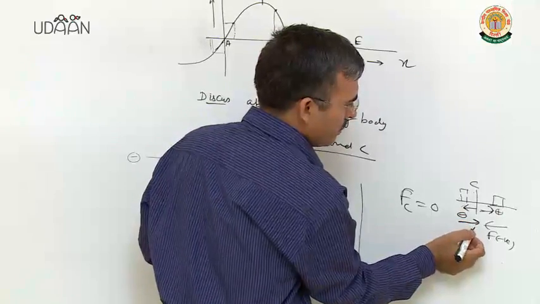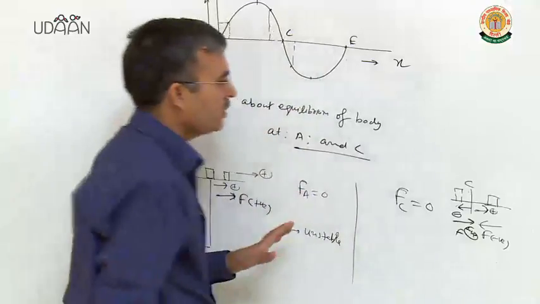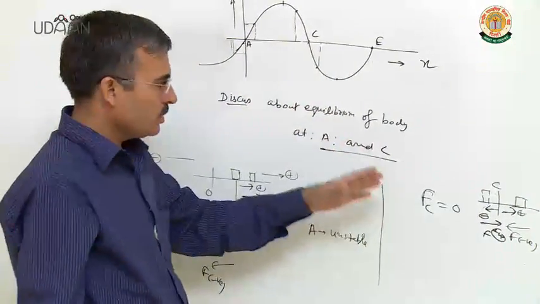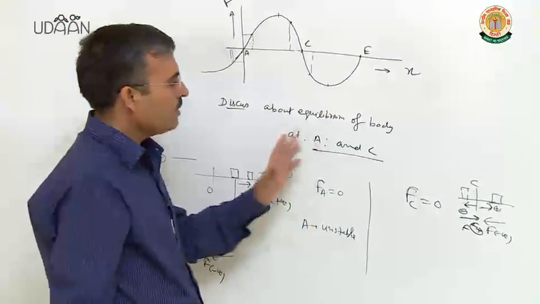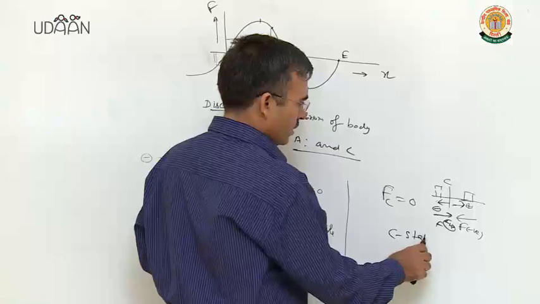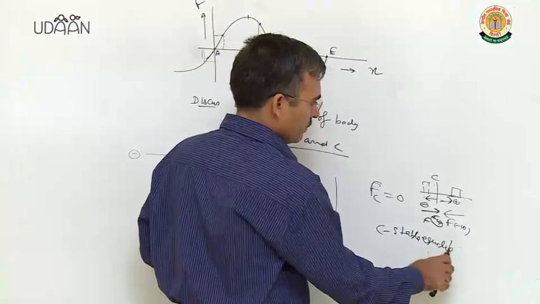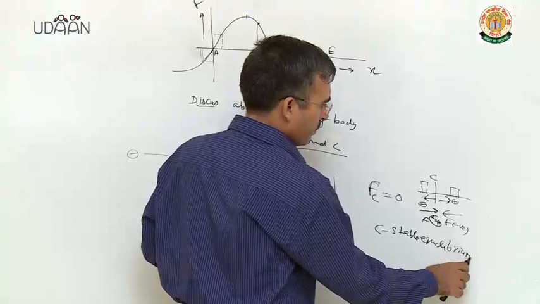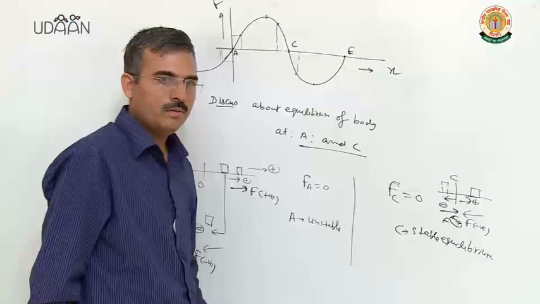Force will be this side, positive. It means it is restoring in nature. So point C is a stable equilibrium position. So C is stable equilibrium. Clear? Okay.